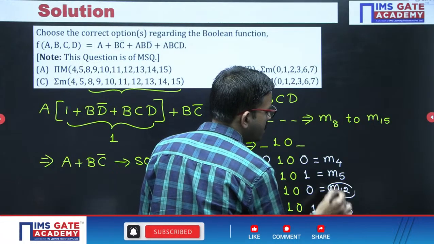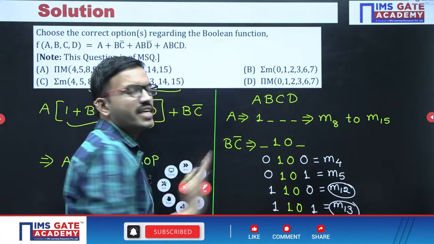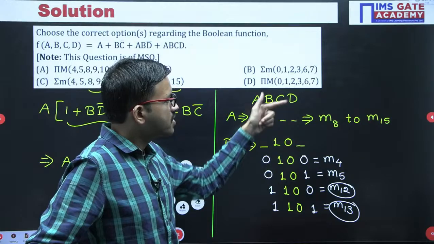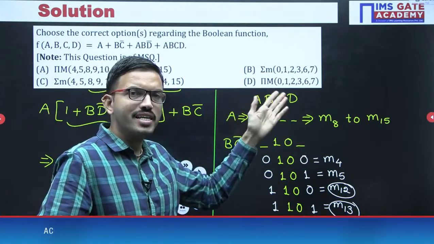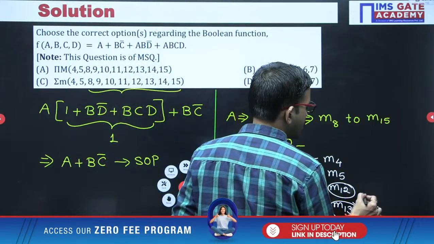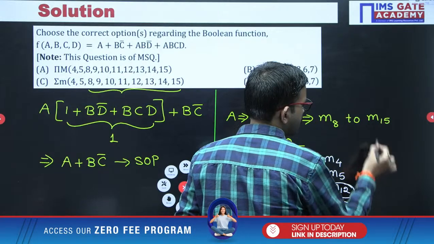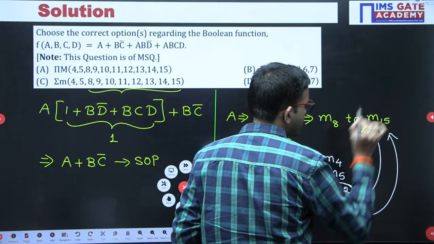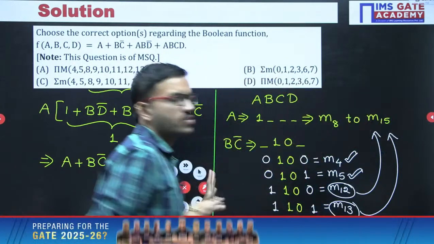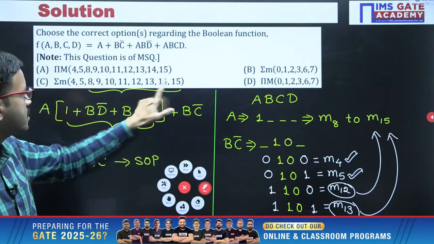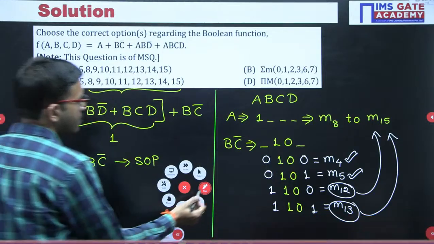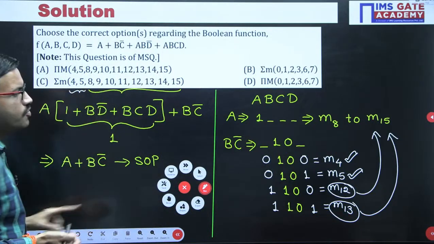Whatever the overall min terms you are getting, we perform logical OR, the sum of min terms. So M12 plus M12 is M12 only, just like x plus x is x. Similarly, M13 plus M13 is M13 only. Whichever terms are repeating, you can consider one time. Whatever unique terms you have, you can consider those. So 8 to 15 we already discussed. In addition to that, you should get 4 and 5. Yes, exactly, here also we are getting 4 and 5.